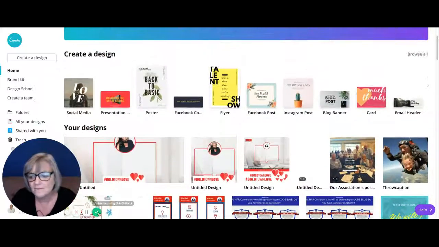All right, I don't want to make you guys feel like you're going to throw up here. So I hope that was helpful. Canva is free. There's different things you can do with it. I love it. I'm not a designer for sure, but it's something that I'm able to use for many, many different things. Please let me know if you have any questions. Again, I'm always here to help.